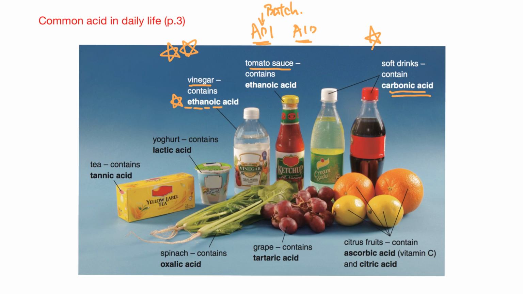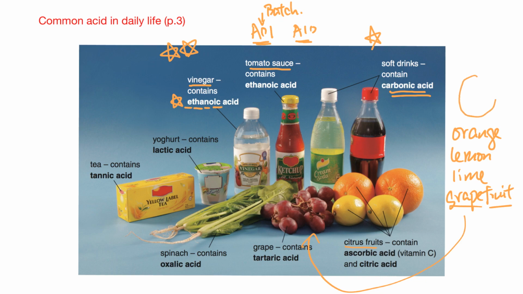Other than that, we also got some citrus fruit. Right now you can see some orange here. We got lemon. But other than these two, we will have lime, grapefruit. All these things belong to the citrus fruit family. Remember, grapefruit has nothing related to grapes. When you cut these citrus fruits in half, you'll find a pattern like this. These citrus fruits have acid in them. We call that citric acid.